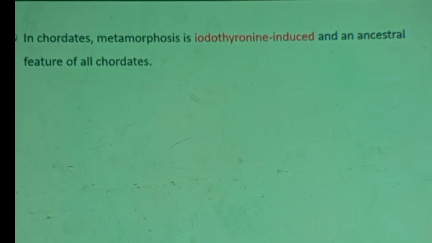All chordates that undergo metamorphosis use not ecdysone or juvenile hormone, but an iodine-containing hormone known as thyroxine. This is the difference between chordates and non-chordates. You see, this is the end of the first section lecture on unit.